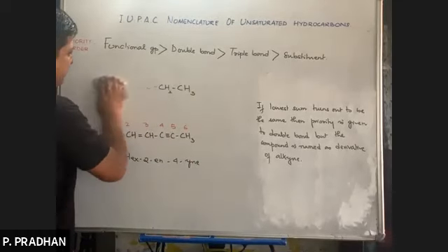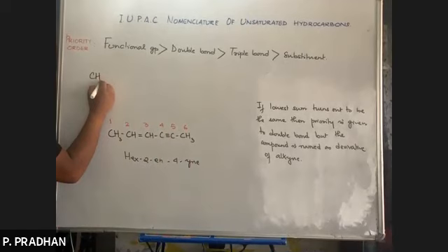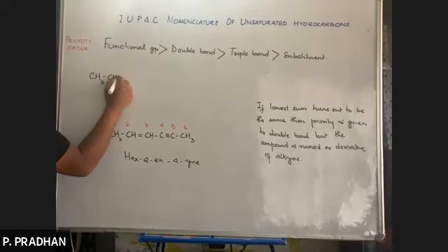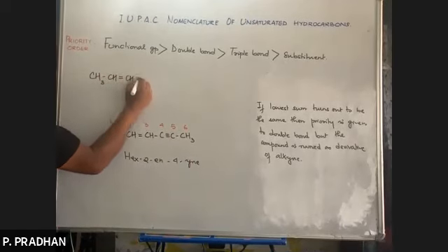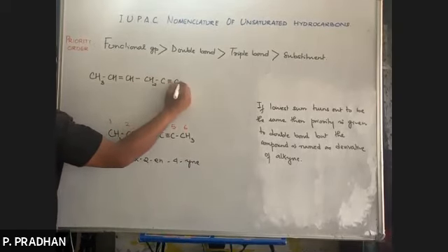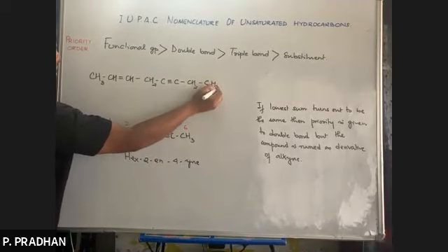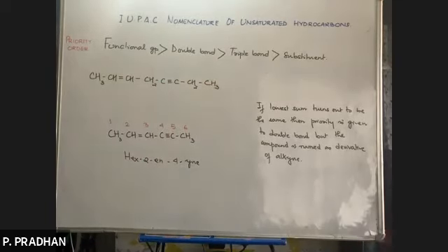Now see, if I give you this, it's just a simple case. Here, I think lowest sum rule will not come out to be the same. So you'll start numbering from which end in this case?